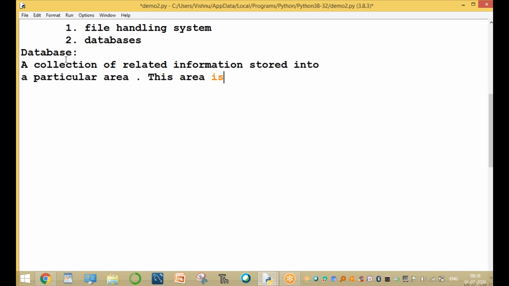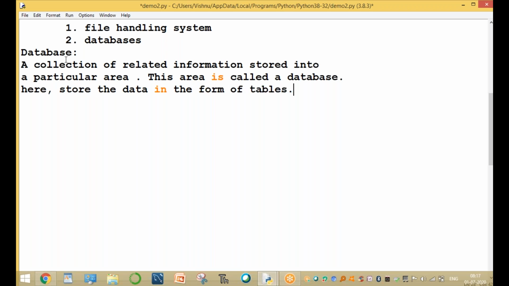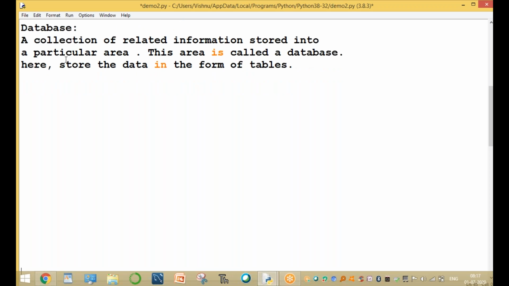This area is called a database. Here we store the data in the form of tables. In any database, we store the data in the form of tables. What is a table? A table is like an Excel sheet, to store the data in rows and columns.